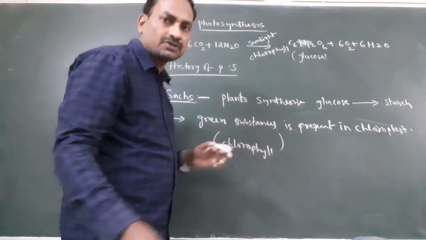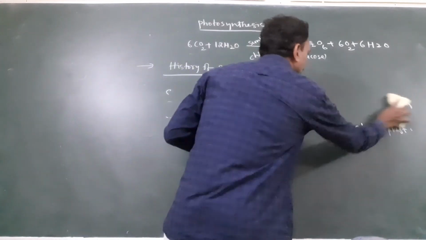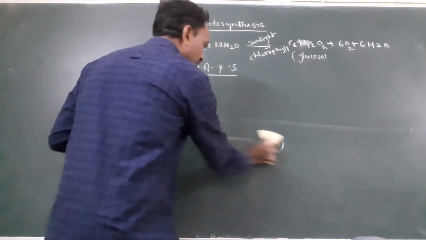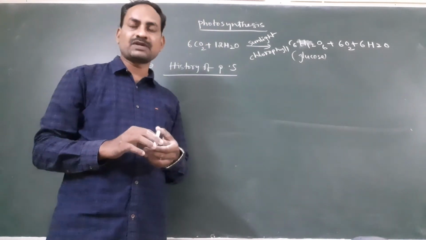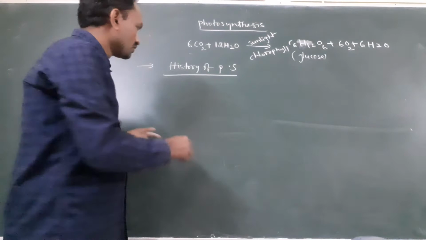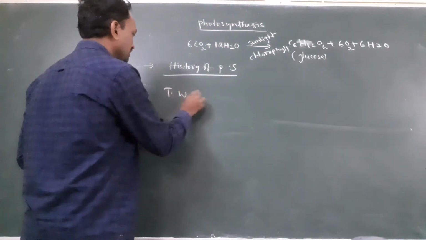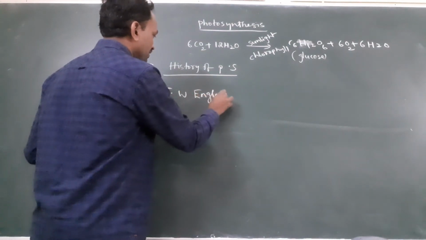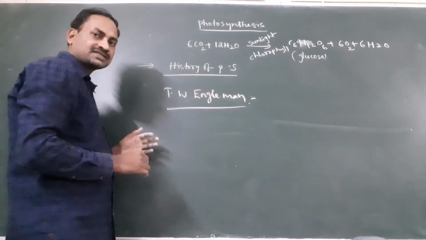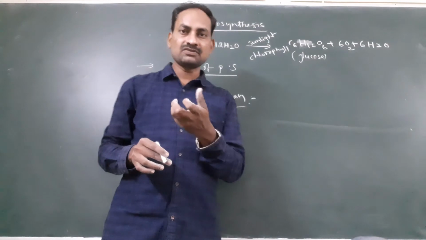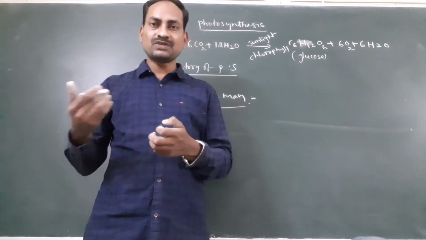Engelmann. T.W. Engelmann first produced the absorption spectrum. So what happened? He took a light and passed it through a prism.